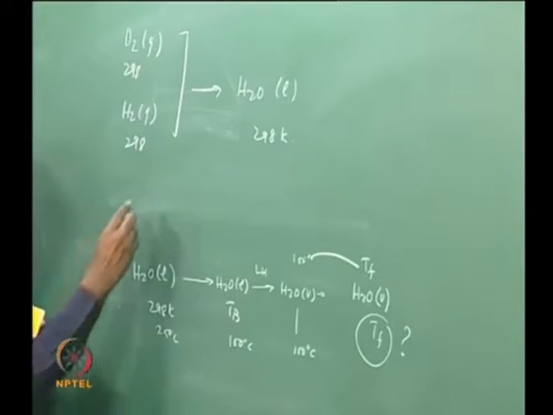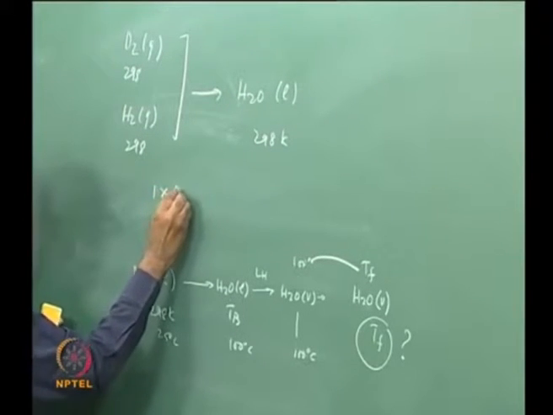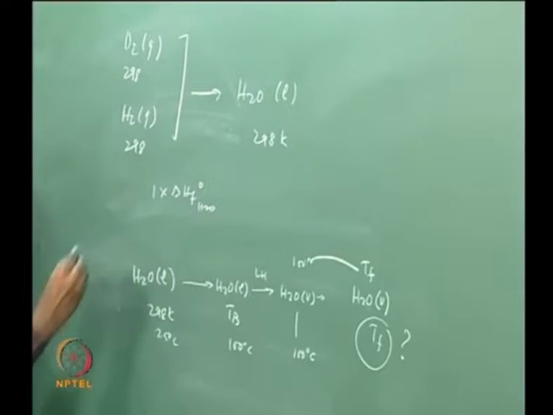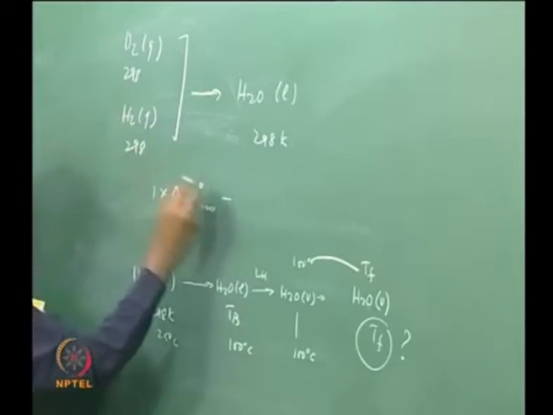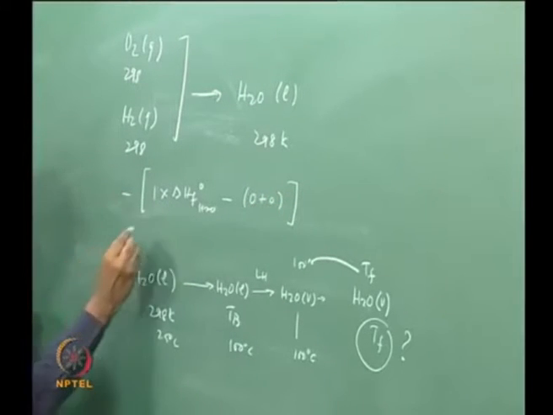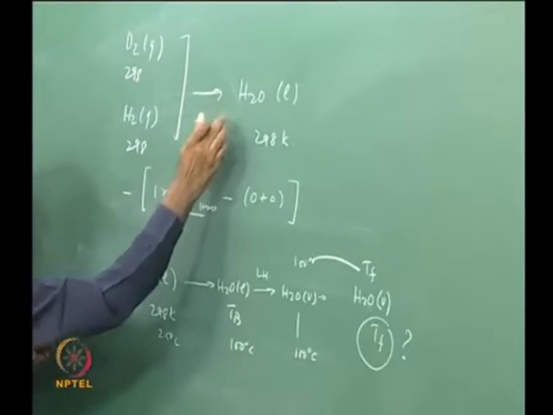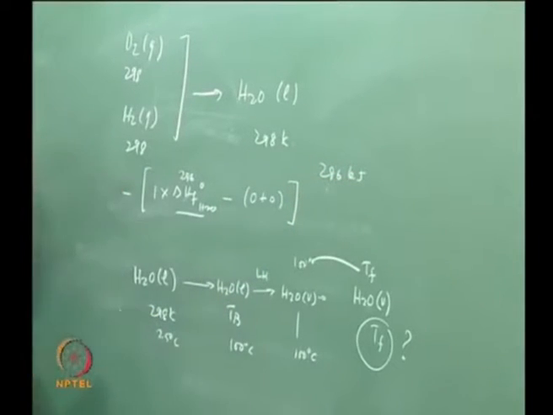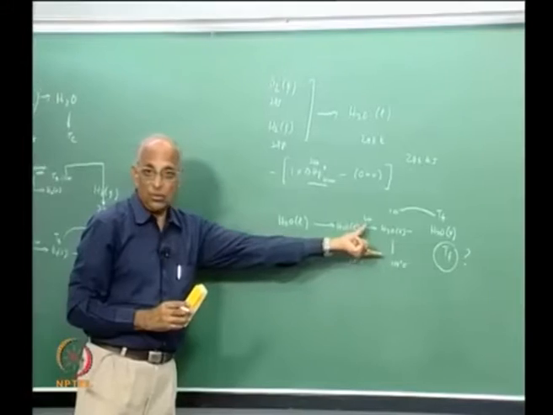We had 1 mole of H2O into delta HF corresponding to H2O, which was something like 286, and minus the heat of formation of the reactants, which was 0 plus 0, and we found the decrease, and we said H2O is equal to something like 286 kilojoule per mole. I am forming 1 mole, therefore the heat generated is equal to 286 kilojoule in this reaction. We never bothered about the heat which goes into this, or the heat to calculate this temperature.